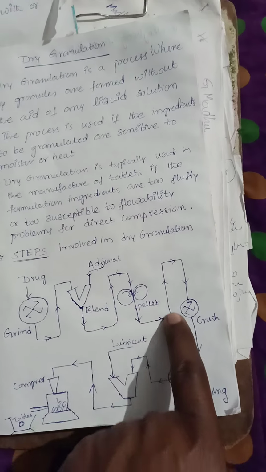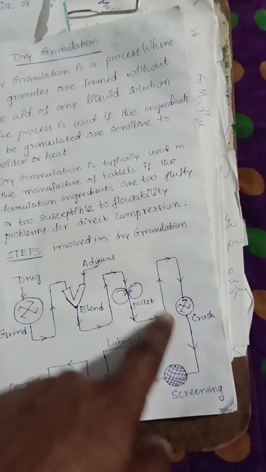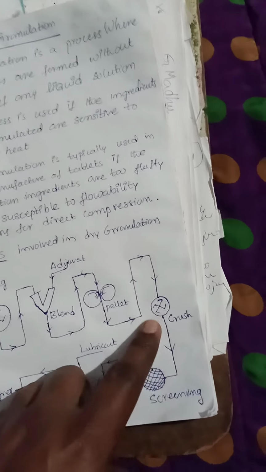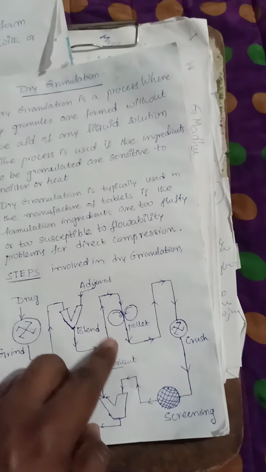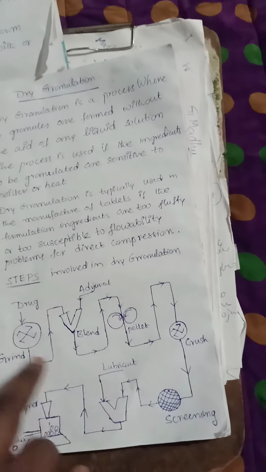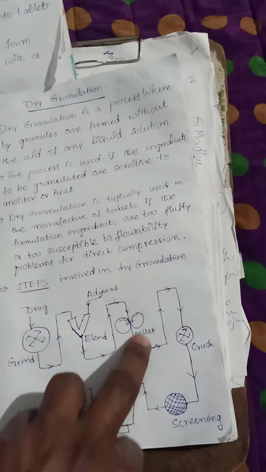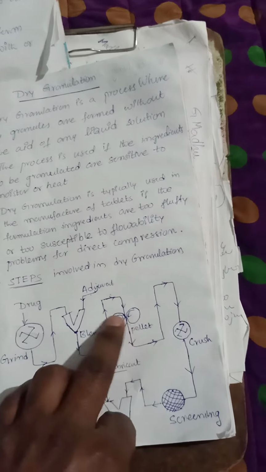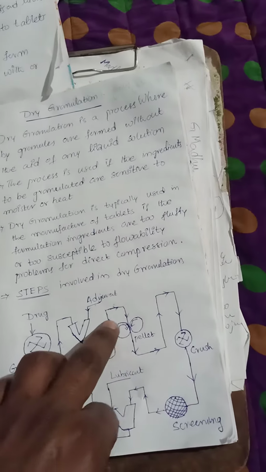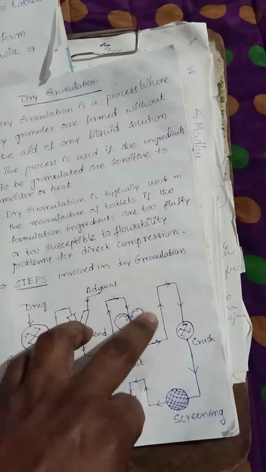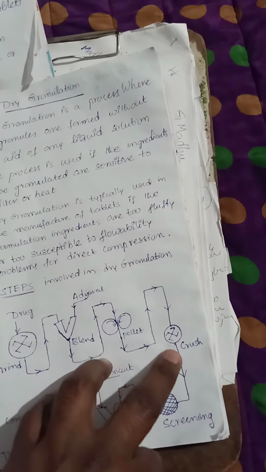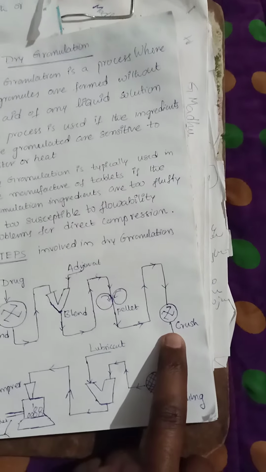After completion of preparation of the pellets or slugs, they will be processed into another grinder. It will crush them into powders. So after completion of this blending with adjuvant, the proper proportioning will occur to prepare the appropriate tablet container. Okay, after completion of this, the crushing will occur there.